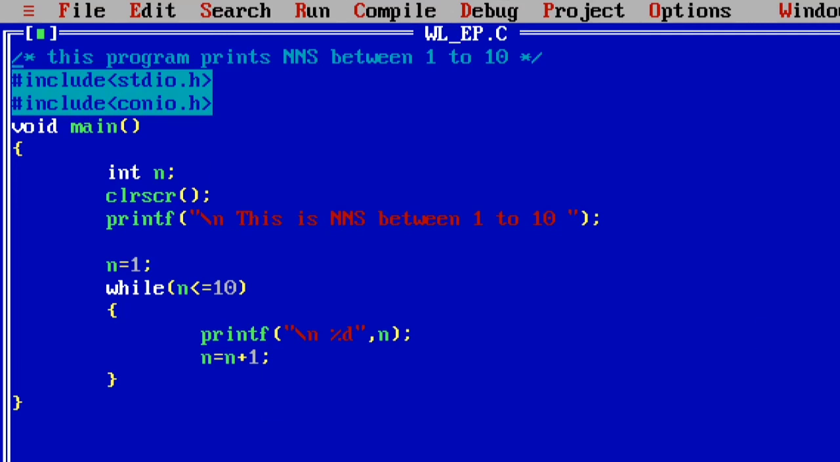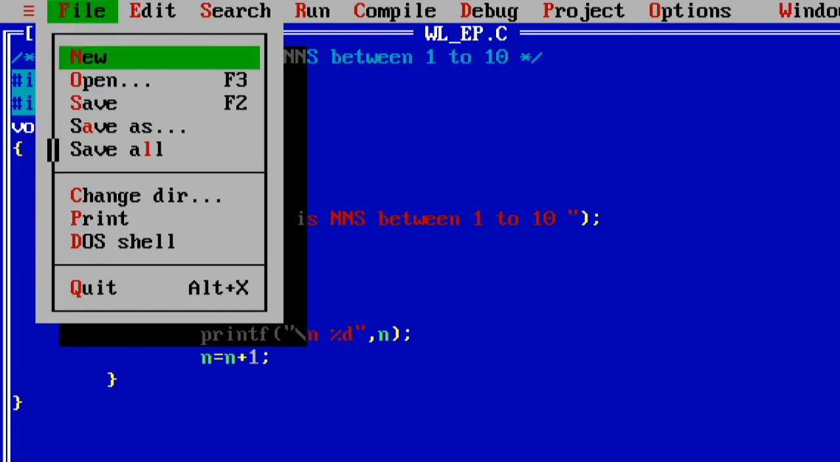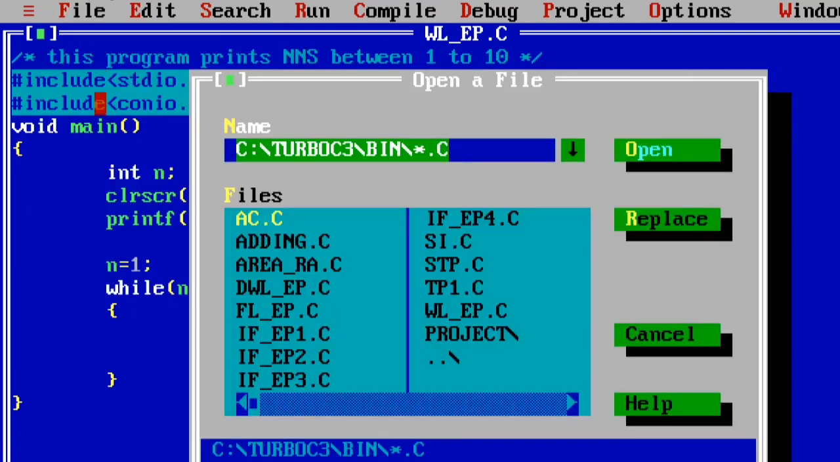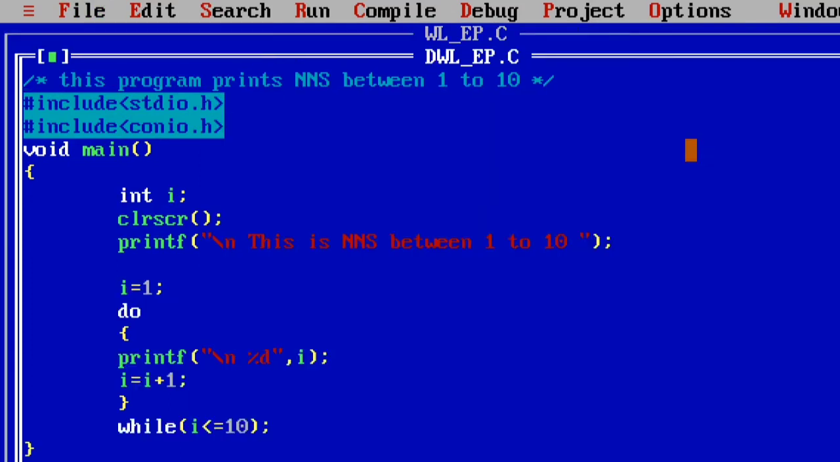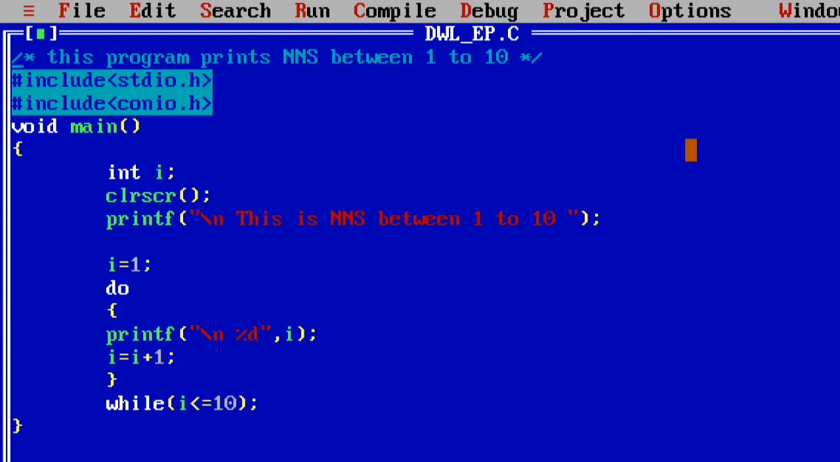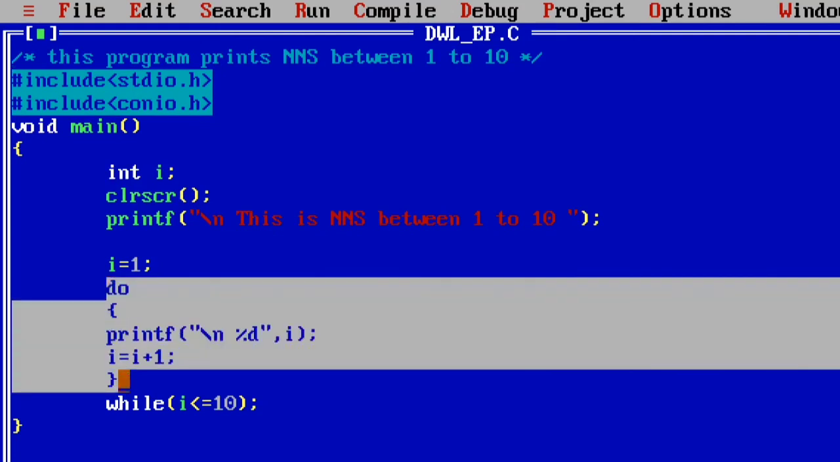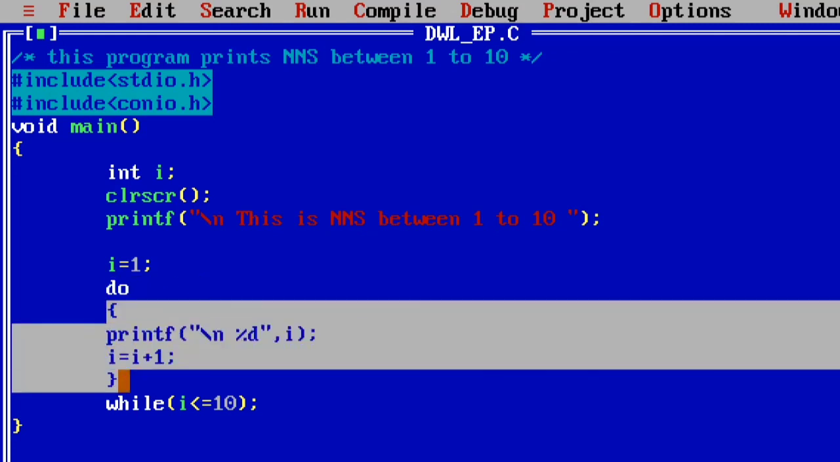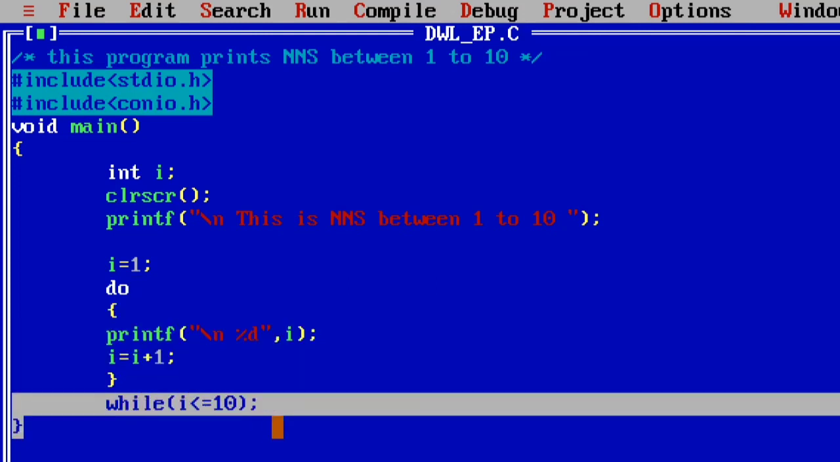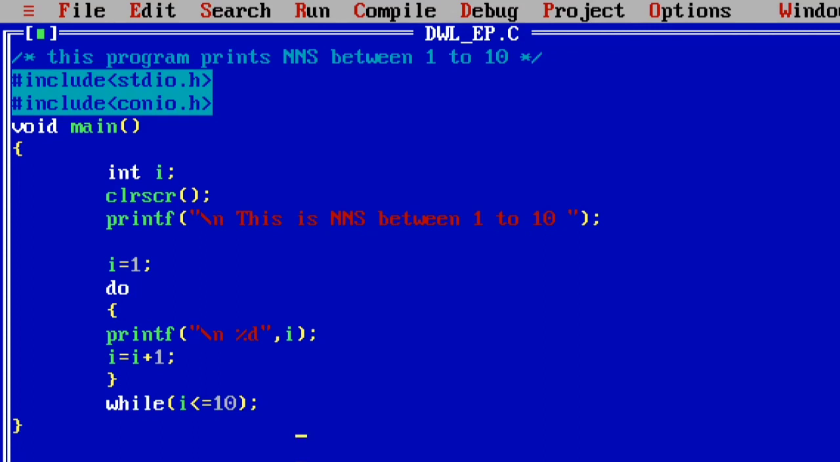What is the difference between while and do while loop? The only difference is where the condition is verified. In the while loop, the condition is verified at the top of the block. In the do while loop, the condition is verified at the bottom of the block. That's why I wrote do first, then I construct the block, then at the bottom of the block I verify the condition: while i is less than or equal to 10.